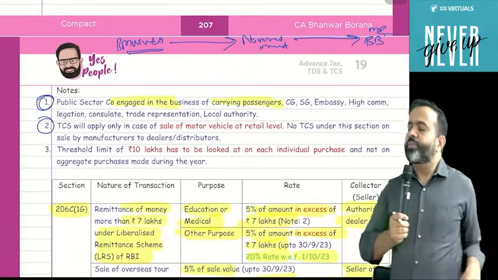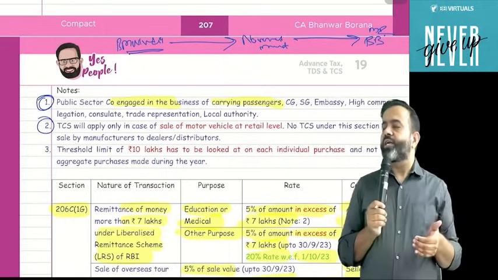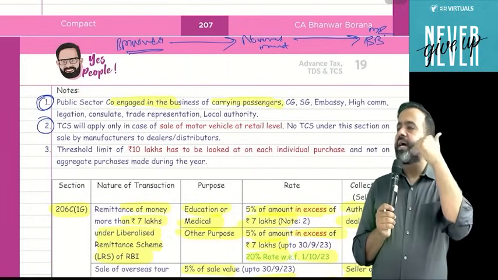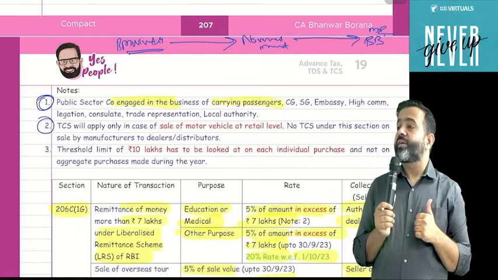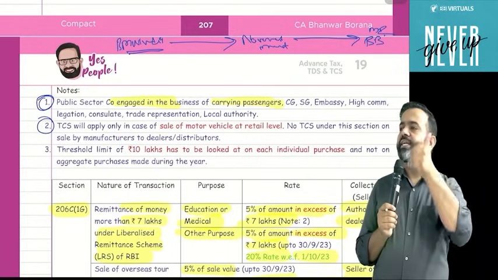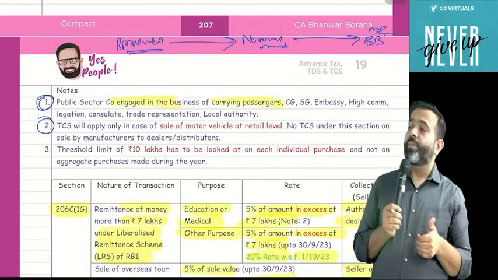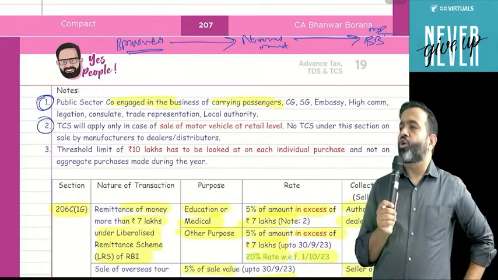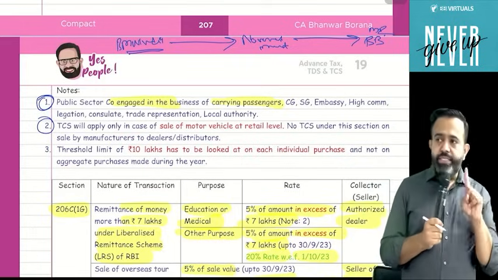Suppose, for example, I purchase one Maruti car today for 6 lakh from one dealer. After 10 days, I purchase one more car for 7 lakh. First car I purchased for 6 lakh, and the second car for 7 lakh from the same dealer after 10-12 days. Question is, is TCS applicable or not? Answer is no.